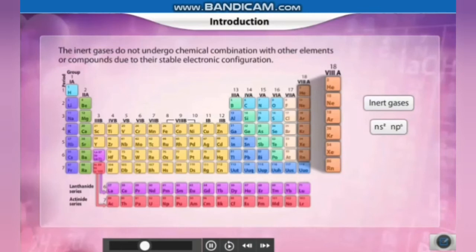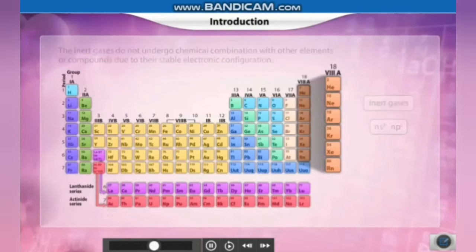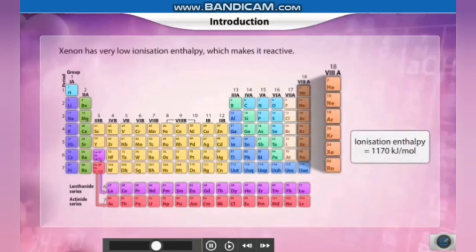However, in this group, xenon is an exceptional element as it reacts with other elements. The reason is it has a very low ionization enthalpy, which makes it more reactive.